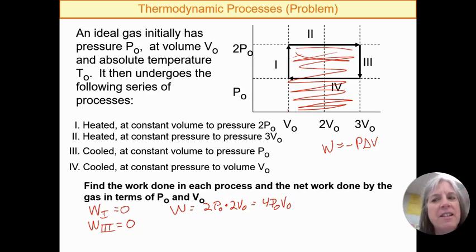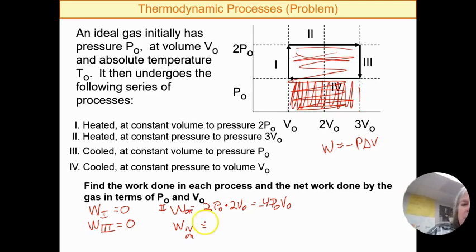Now, let's look at the sign. This is an expansion, which means volume's getting bigger. So if we're talking about work on, this is a negative amount of work because the gas is the one doing the work. We are not. Now, that was for process 2. I meant to write that down. So work for process 4, again, we're talking about work on. We have that same change in volume, but here, process 4 is this amount right there. So that's only 1 PO times the 2 VO, same volume change. And so that gives us 2 POVO. Now notice this is a compression, so we are physically doing the work.